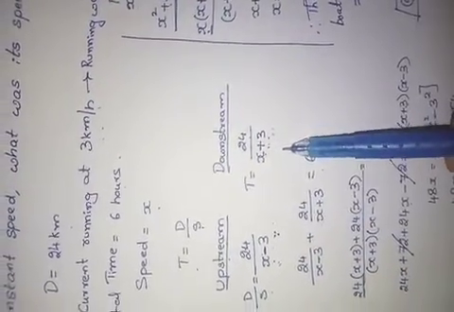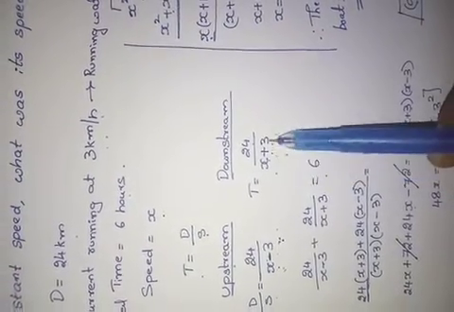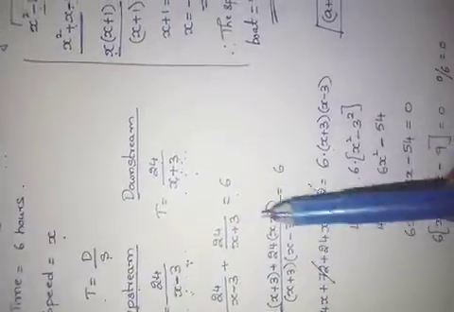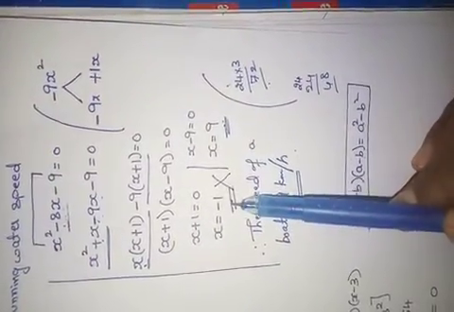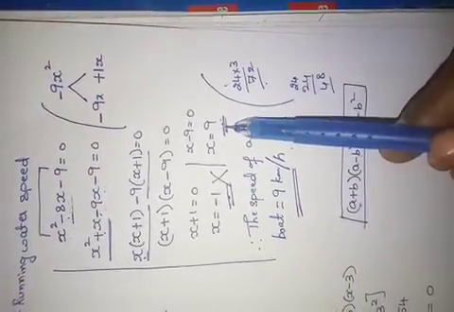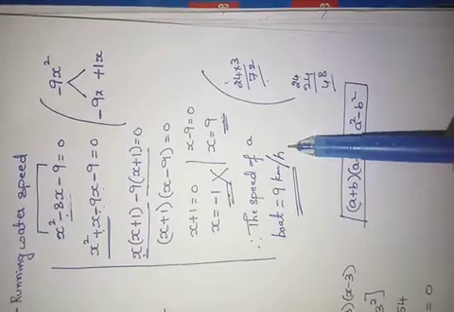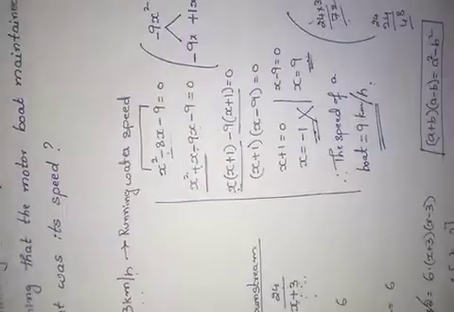When coming back, the speed of the water will be added to the speed of the boat, so plus. Total is 6. By solving it, I got two values. One is a negative value. Will the speed of a boat be a negative value? No. Therefore, the speed of the boat is 9 kilometers per hour. Easy problem, no? Shall we go to the next problem?